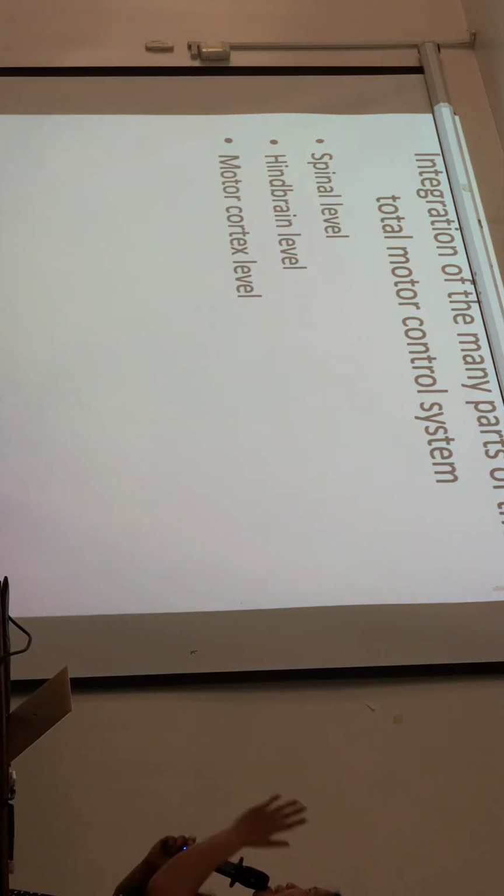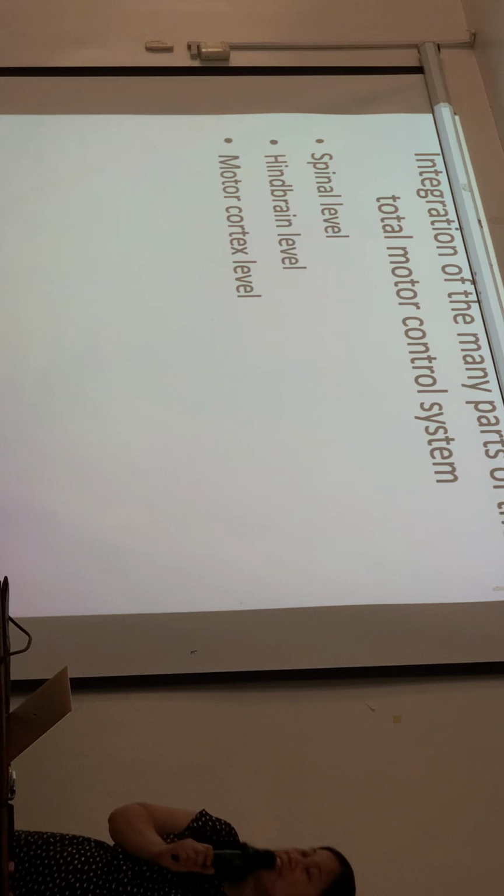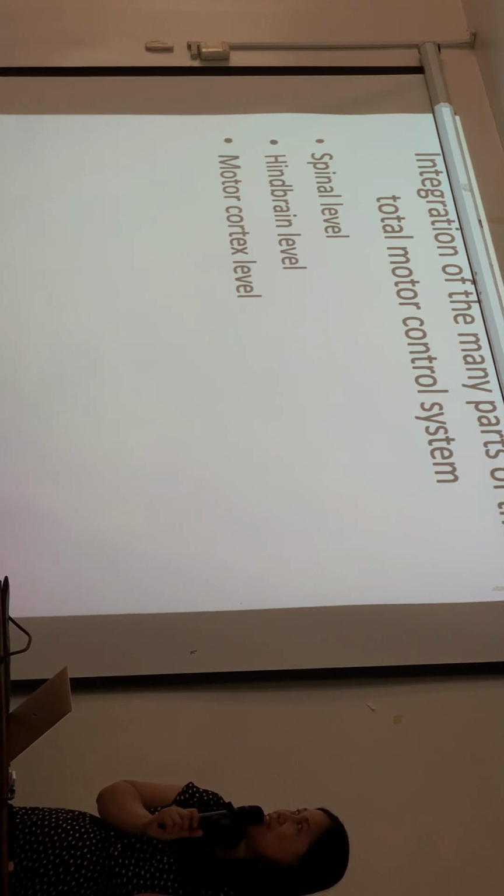Okay, so you see as a whole the integration of the many parts of the nervous system for motor. We have at the spinal level, we've already discussed, and then the hindbrain level, and then the motor cortex level. All these three function together to produce movements as intended. Okay? So those are the three parts of the nervous system associated with motor function. And that ends our lesson.